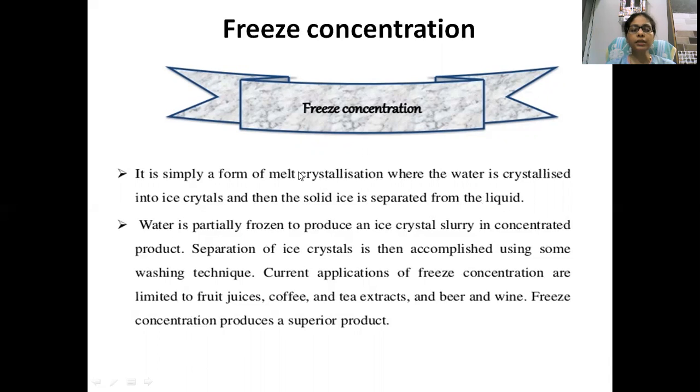Understand? In the process of freeze concentration, we concentrate liquid food products like juices, liquid coffee or milk into a more concentrated form, so that we can decrease the amount of water present and it will be very easy to export and transport from one place to another. So freeze concentration is a process of removal by crystallization in which we remove the ice crystals formed in liquid food products like juices, coffee, milk.